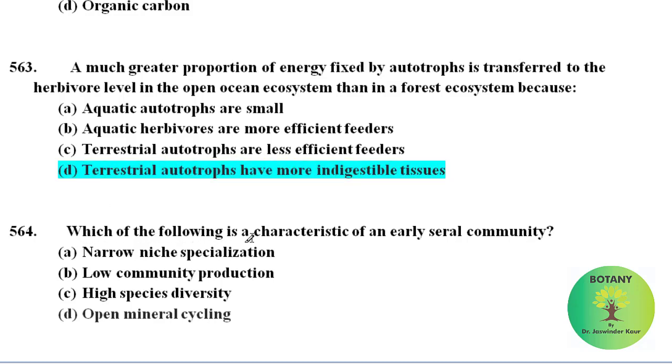Which of the following is a characteristic of an early cereal community? We have to give the characteristic of early cereal community. Narrow niche specialization. No, in early cereal communities, niche specialization is not narrow, it's broad. Low community production. This is also incorrect. High species diversity. No, species diversity is low at that time. And open mineral cycling. Yes, this is characteristic of early cereal community.